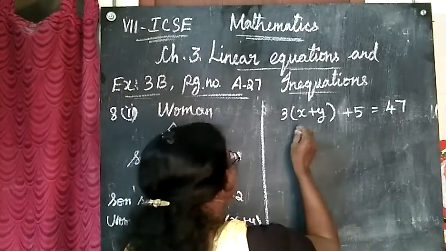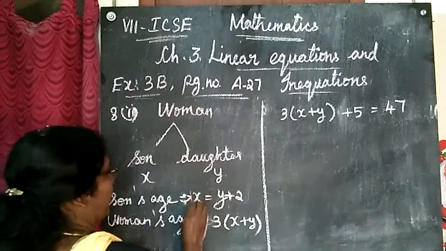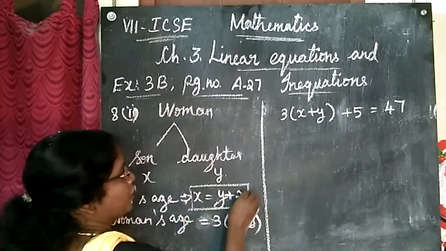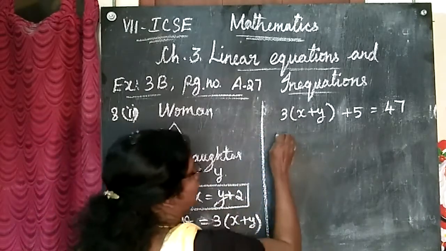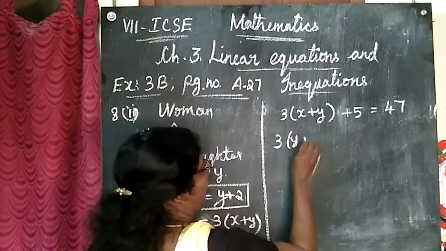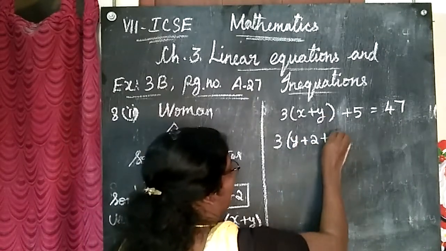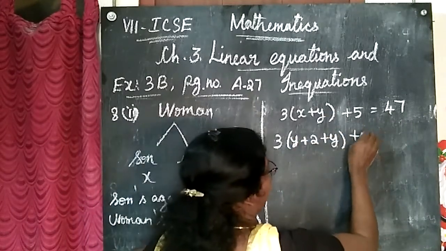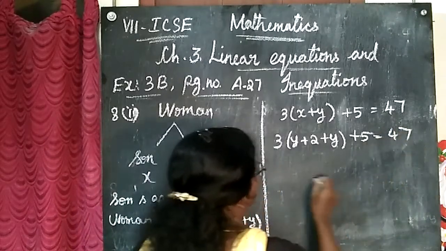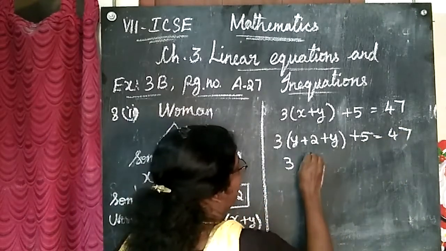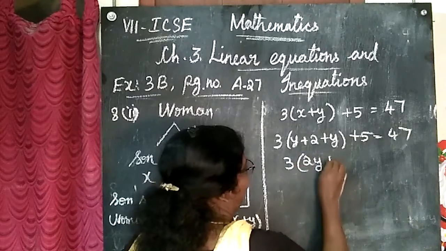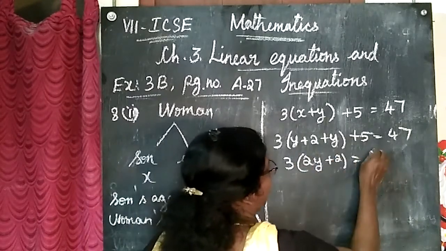Okay, so I am substituting this one. x is equal to y plus 2. I am substituting here in the place of x. So 3 into (y plus 2) and this y plus 5 is equal to 47. So 3 into (2y plus 2) is equal to 47.